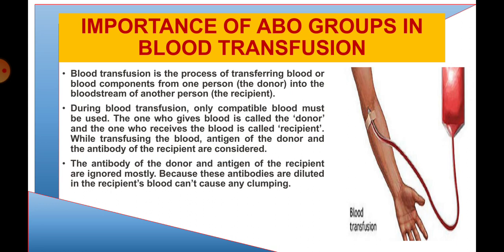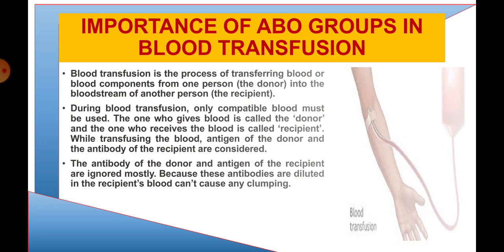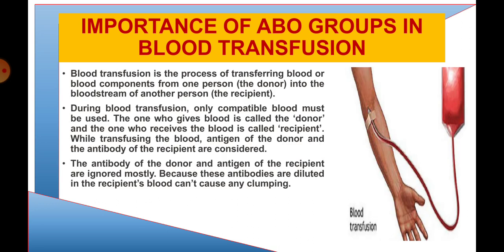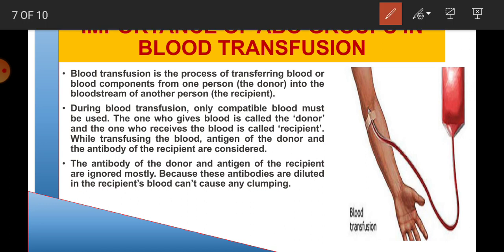And so the antigen from the donor and the antibody in the recipient are considered, and there will be antibodies also in the donor, but they will not be